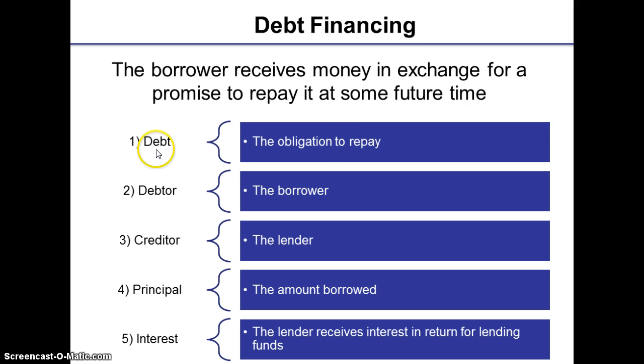Which means that the first thing is to look at a debt. A debt is an obligation to repay, and the borrower is known as the debtor, and the lender is also known as the creditor. The amount of money which is borrowed in a debt is also known as the principal, and this amount is repaid at some point in time in the future.